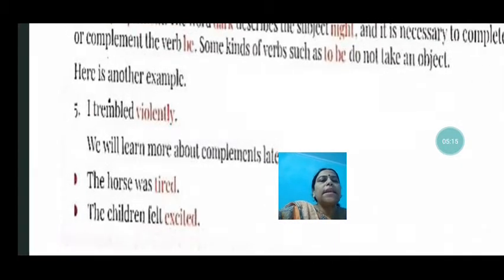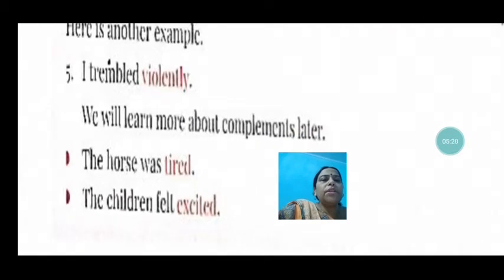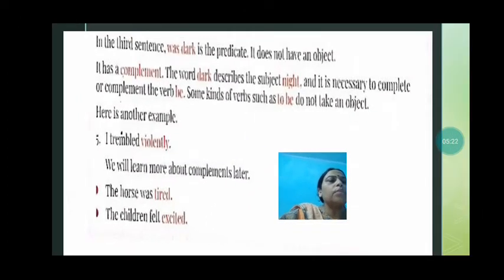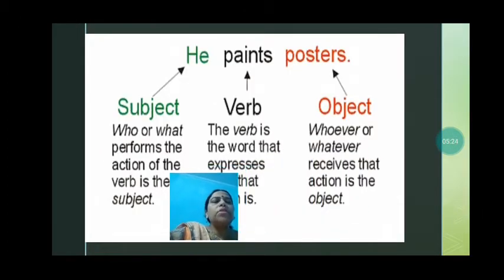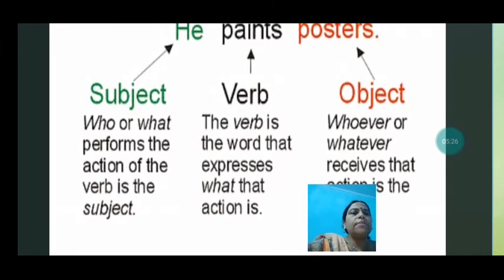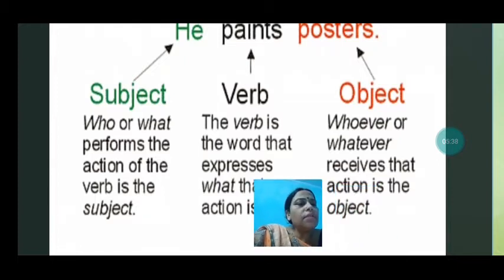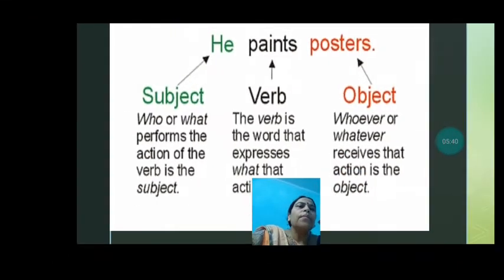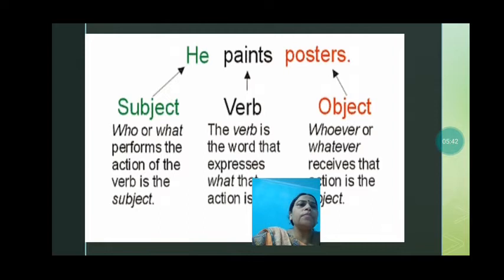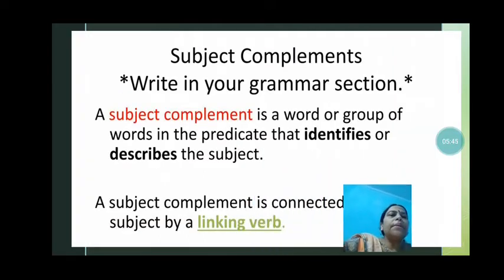So the children felt excited. There also, excited is a complement. It is not an object. Let us know more from this. So see, first of all, we will know that subject is what? Subject is the doer of the action, or what performs the action. Verb expresses what the action is. And object is the receiver of the action. Object receives the action.